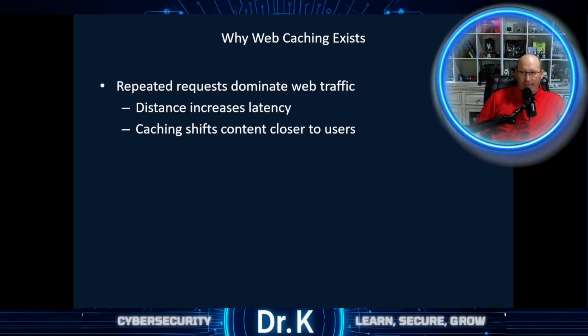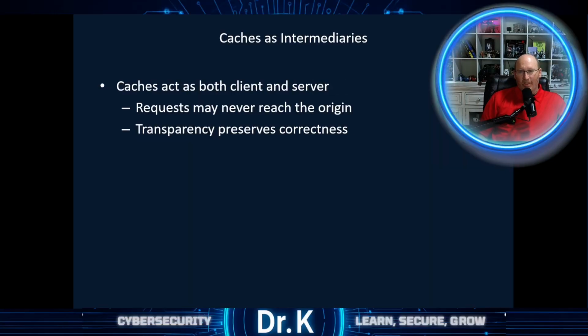Caching addresses this by storing content closer to the user and reducing both the delay and the network load. Web caches sit between the client and origin servers and intercept requests. If content is available locally, the cache responds directly, avoiding that unnecessary traffic. Why send out for something brand new when I've already visited? If I've already gone to Google and I know what Google's homepage looks like, why change it? Why go through that entire process, right? This process is transparent to the client and it preserves correct application behavior.